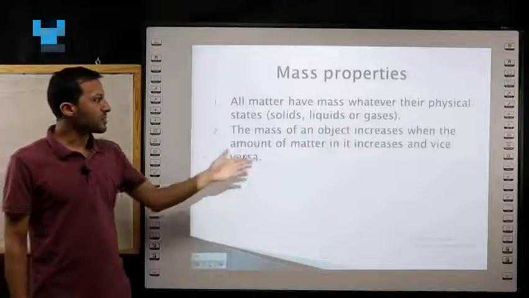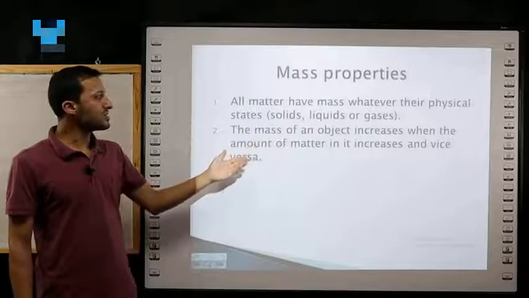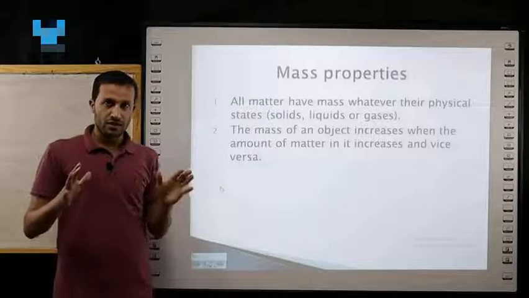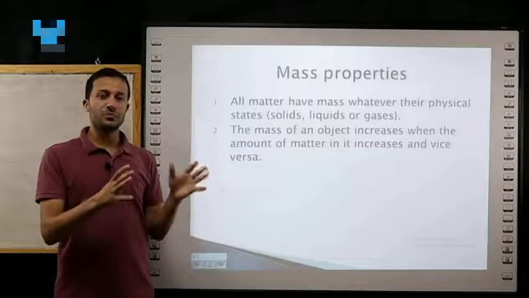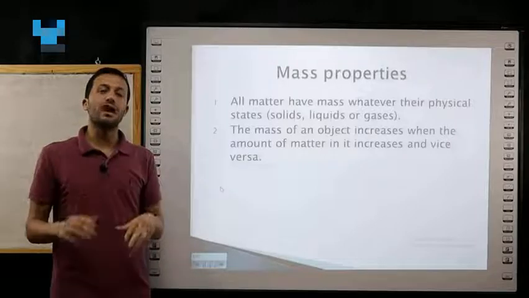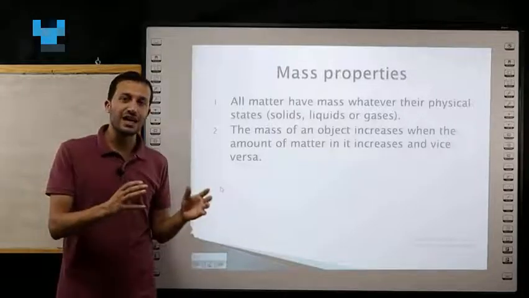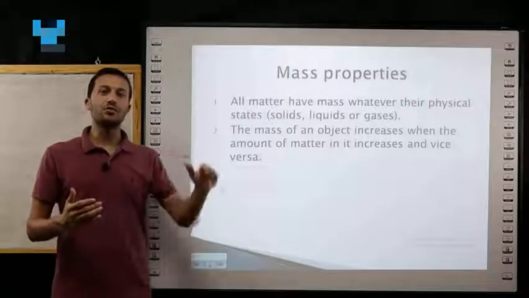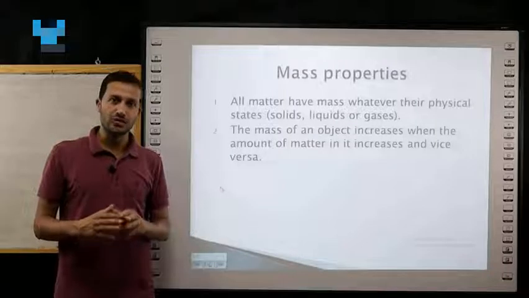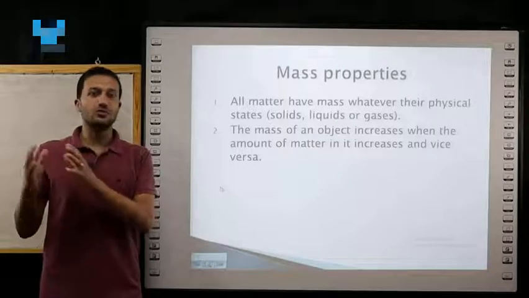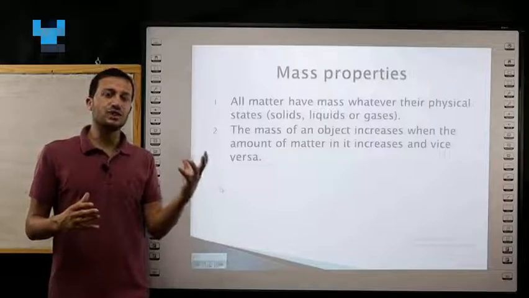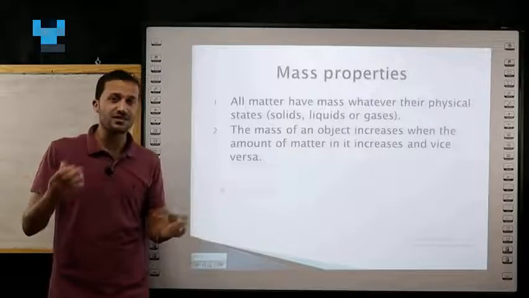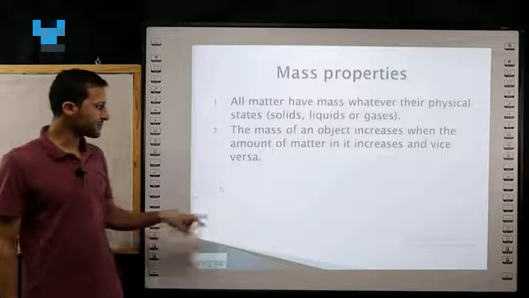Number 2, the mass of an object increases when the amount of matter in it increases and vice versa. For example, as we say, a wooden chair mass equals 10 kilogram because the amount of wood in this chair equals 10 kilogram. What would happen if we increase the amount of wood in this chair? Good, the mass will change and will increase. So by increasing the amount of matter in any object, its mass will increase because the mass is the amount of matter in the object.